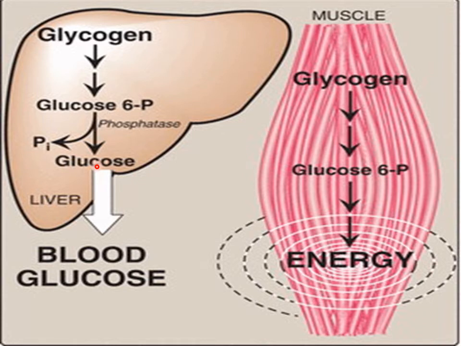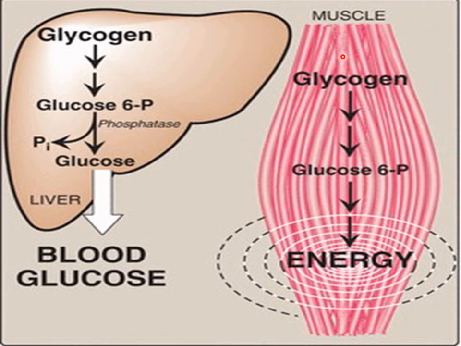This glucose can then enter the bloodstream and maintain plasma glucose levels. So hypoglycemia activates glycogen breakdown inside the liver, and this glucose can serve to maintain plasma glucose levels.